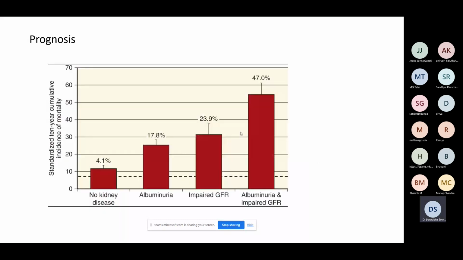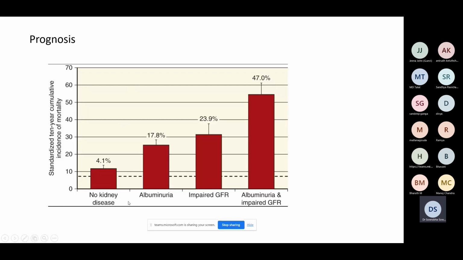Okay. So now, why are we so worried whether albumin is increased or GFR is worsening? How does it portray regarding the mortality of the patient? Is it just because we have to initiate dialysis or we should do something, or is there any other reason why we have to pick up? So as you can see, the albuminuria and impaired GFR have a direct effect on the cumulative mortality incidence.